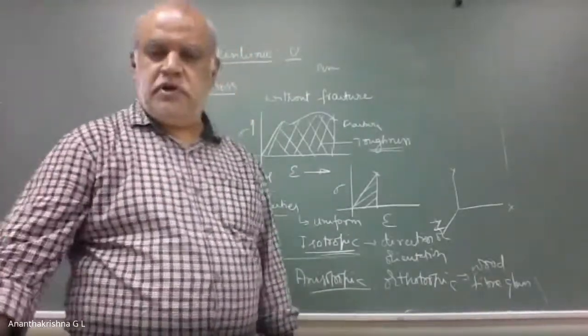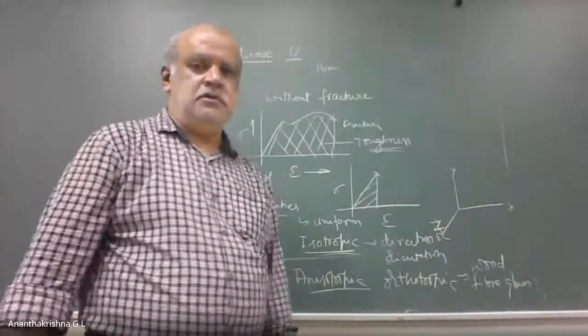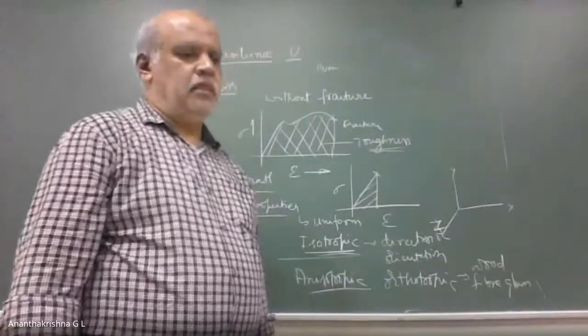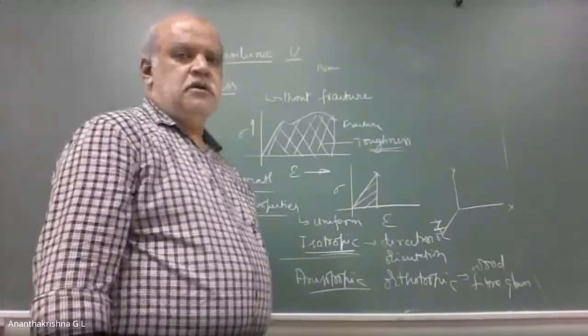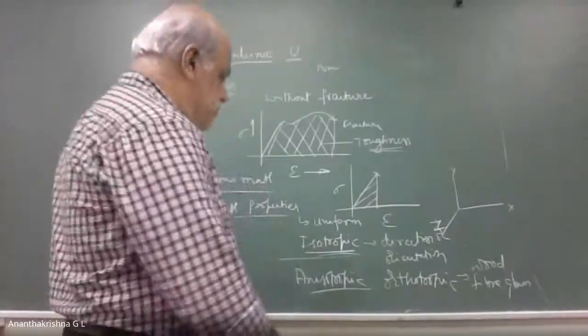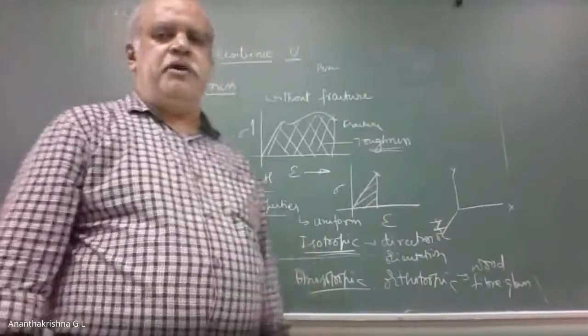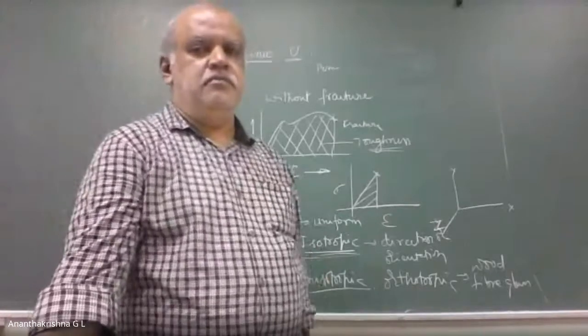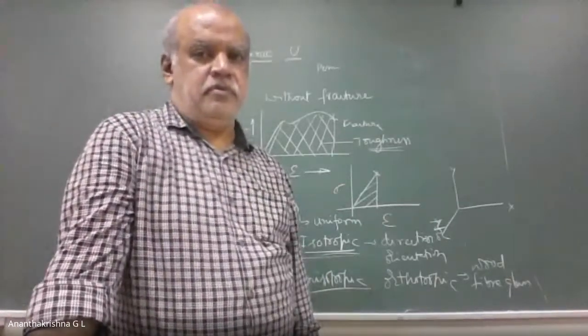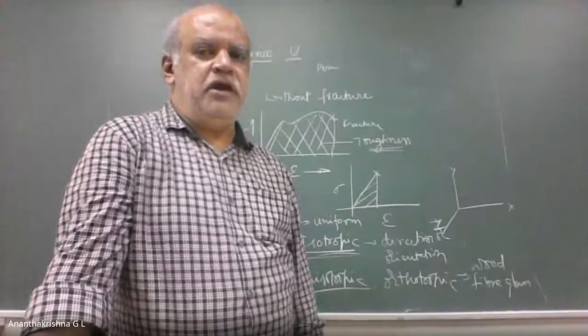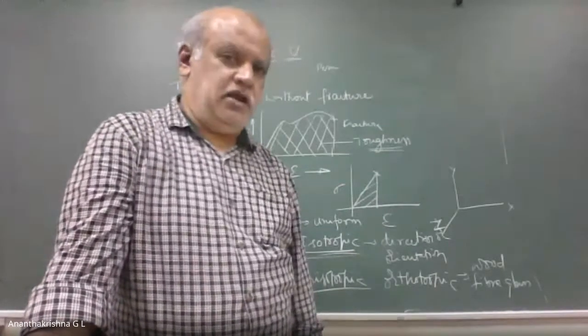Okay. Next, anisotropic material. Some people use A, some people use U. So anisotropic material: there is no plane of material property symmetry.